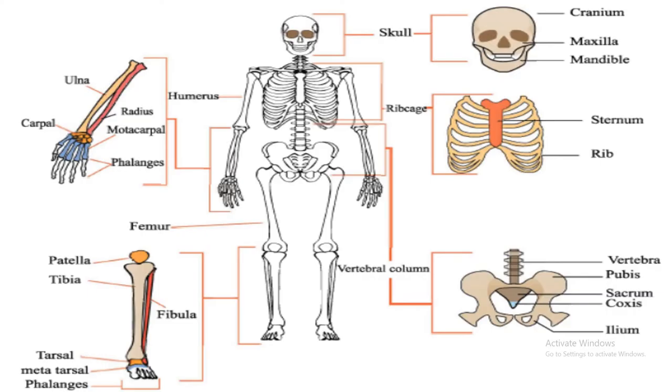Okay, now if you see this picture, you will be able to see different parts of the human skeleton. We can see the upper arm and also the leg. They have also shown us the skull, then the rib cage. So there are different bones altogether, and they form the human skeleton. Along with bone, we also have tendon, ligament and cartilage in them.